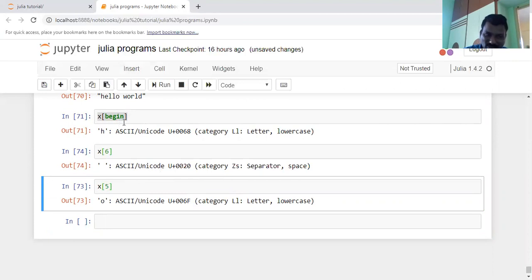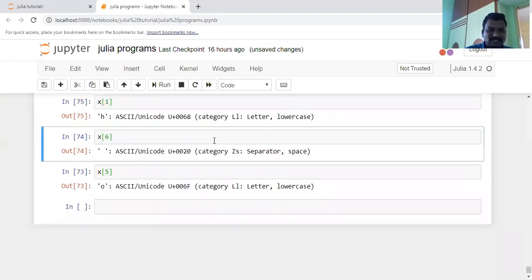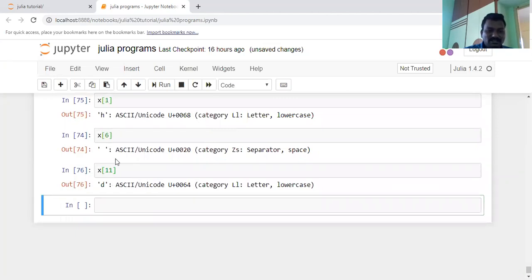Here if you want to access the first, instead of begin I am using 1. The result is the same. Instead of end, here I am writing 11. The result is the same. What is the difference?